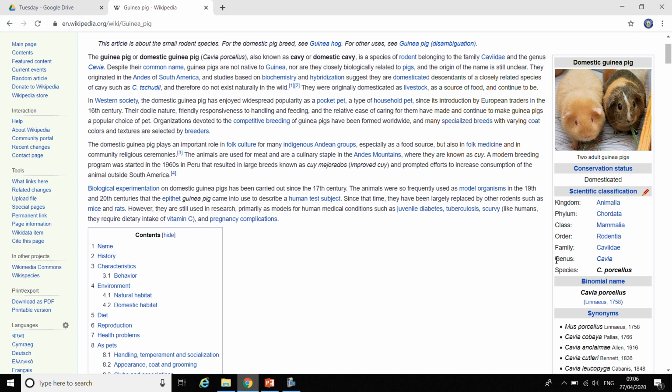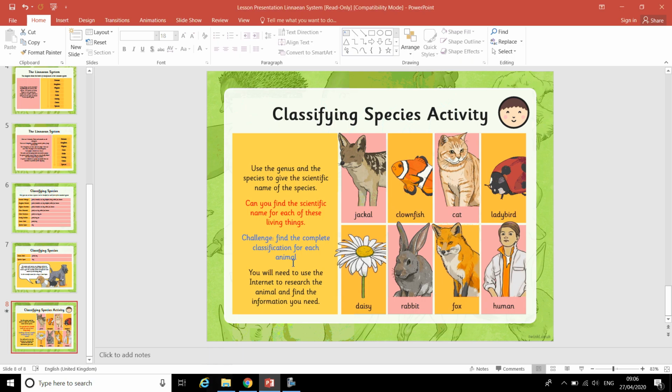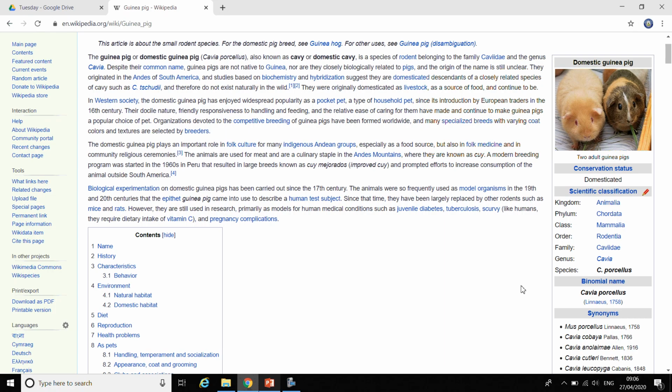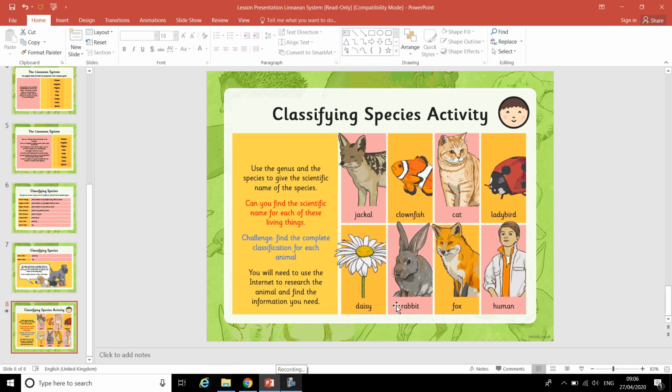If you are doing the challenge today and you want to find the complete classification of each animal, again you can use the information down the side here, because actually it's telling us the kingdom. The guinea pig is in the animal kingdom, Animalia, the phylum, the class, the order, the family, and lastly the genus and the species. Okay, so I just want you to have a go at finding the scientific name for each of these 8 living things.